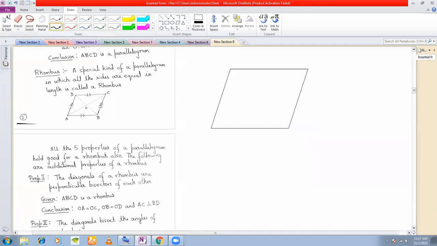A parallelogram in which all the sides are equal, or you can say the adjacent sides are equal. Adjacent sides equal in a parallelogram means all sides equal. So we define the rhombus as a parallelogram in which adjacent sides are equal or all sides are equal.